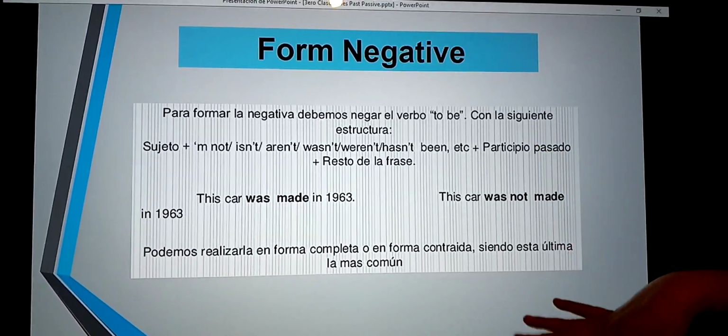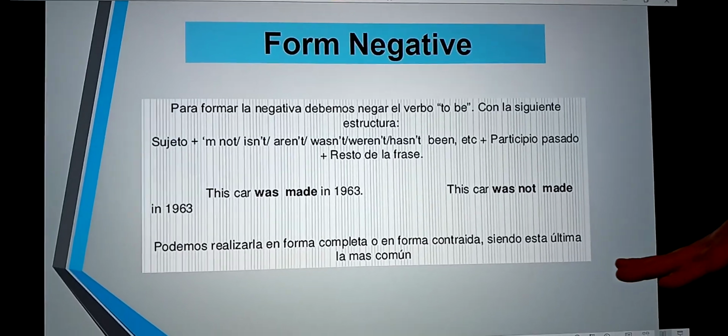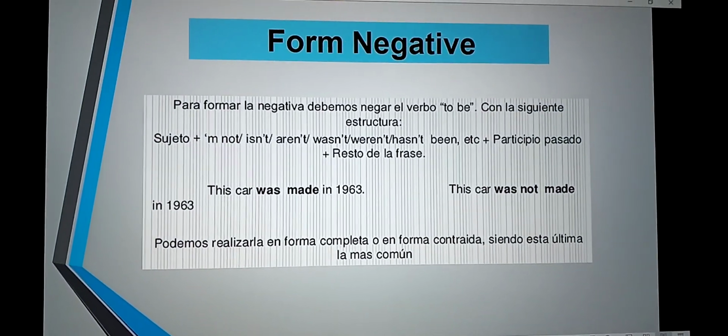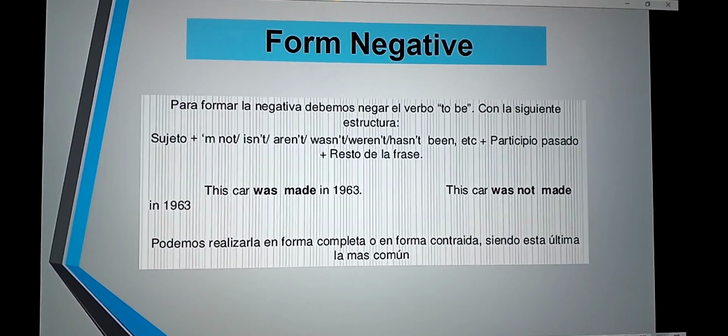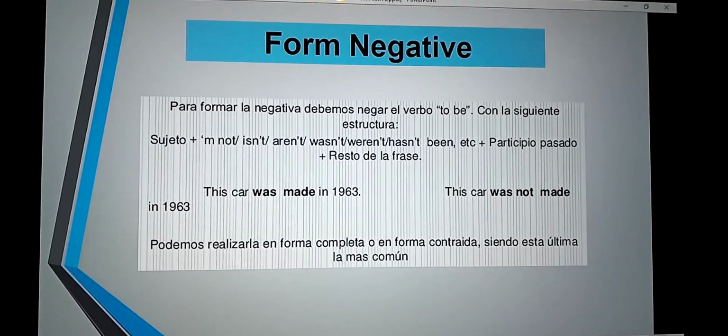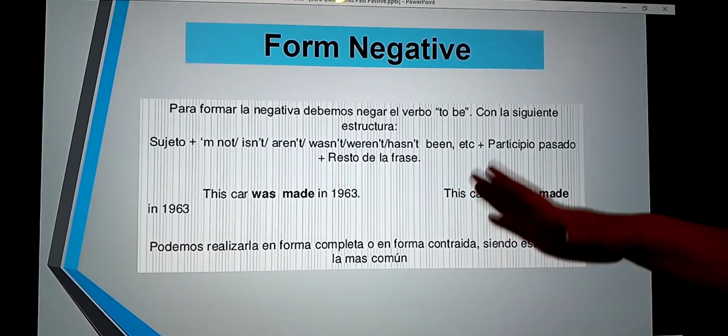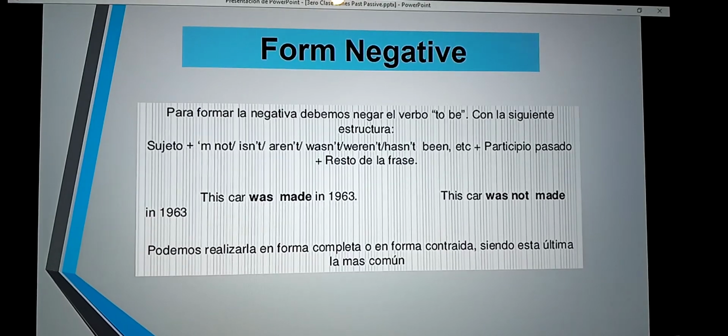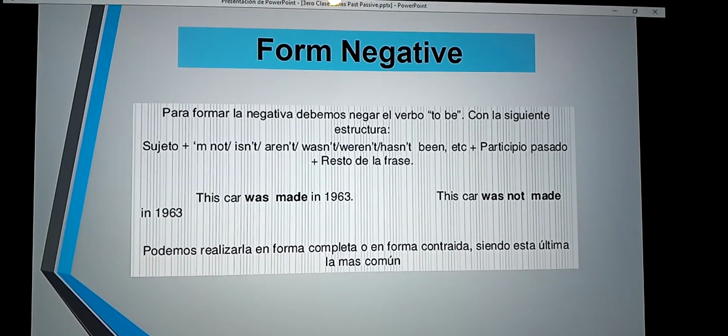En Spanish, el sujeto, ¿sí?, y enseguida el participio pasado y el resto de la frase.